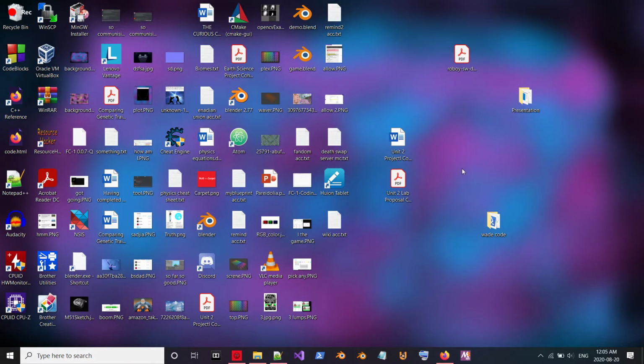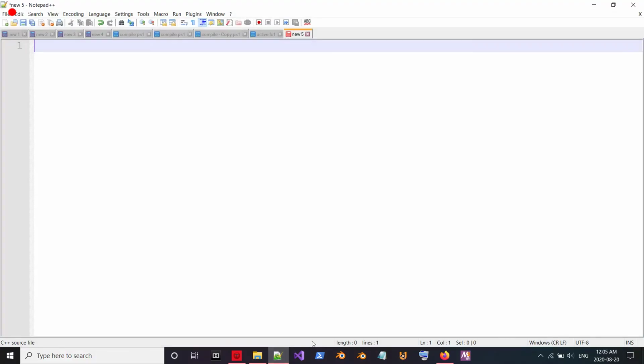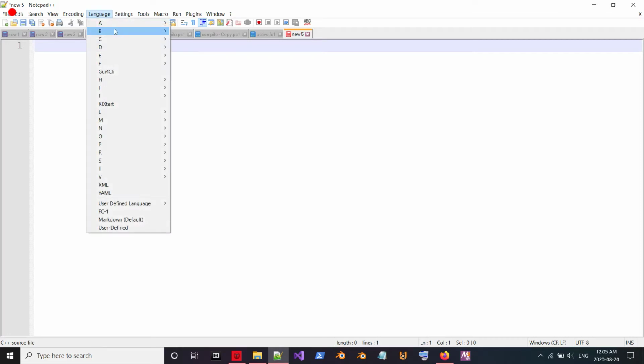I'm going to do a kind of fun thing. I'm going to show you why the auto operator is the greatest operator there ever was and why it is total magic. So here I'm in Notepad++, I have my language set to C++.